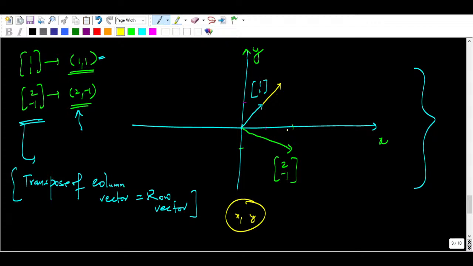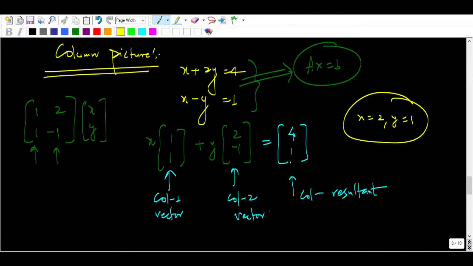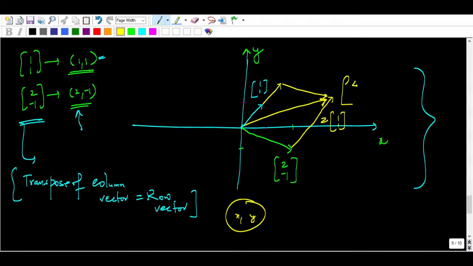I'm just taking it, you can also shift it this side, so it will be like this. So this is 2 times of 1 and 1, and you are multiplying with 1, so it will be the same only. Now you can also shift this like this. So what is the resultant vector, guys? The resultant vector is going to be this. This will basically be the third vector, which is 4 and 1. I think you are able to visualize this is 4 and 1. At this point this is 4, and here it is 1. So this is how we add two column vectors.